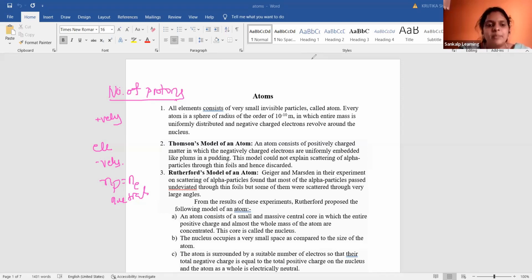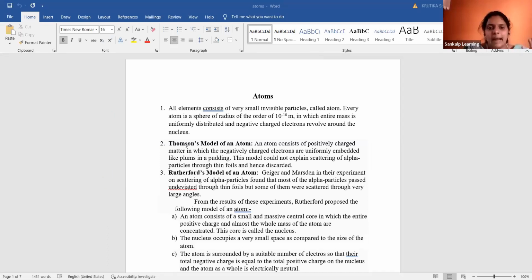Is it clear? Here, whatever the atom is, who discovered the atom structure, or who has given the theory for this? See, basically we have different theories. Some theories failed and some succeeded. Right now we are following only one theory, that is Bohr's atomic model. Previous to that we had some other theories. There was Thomson's atomic model and Rutherford's atomic model. So let us see what Thomson's atomic model says.